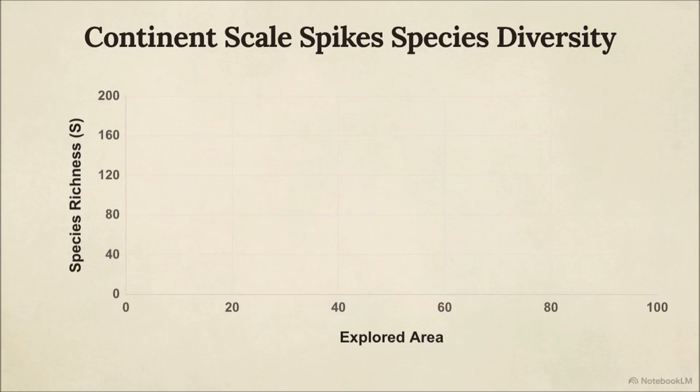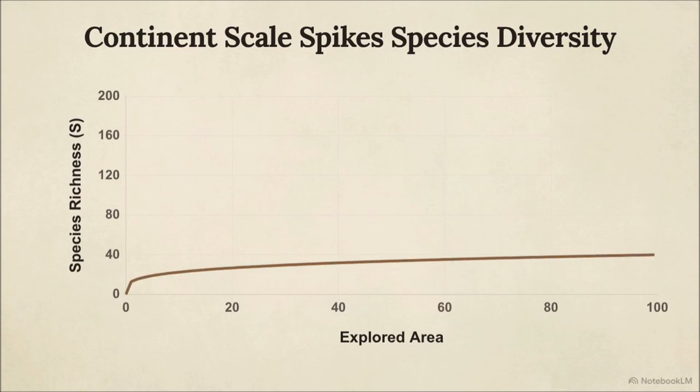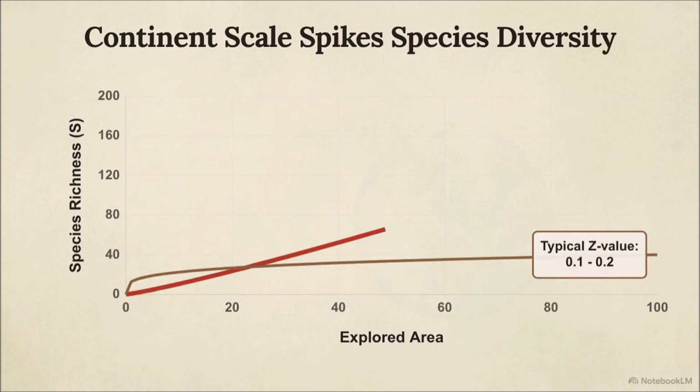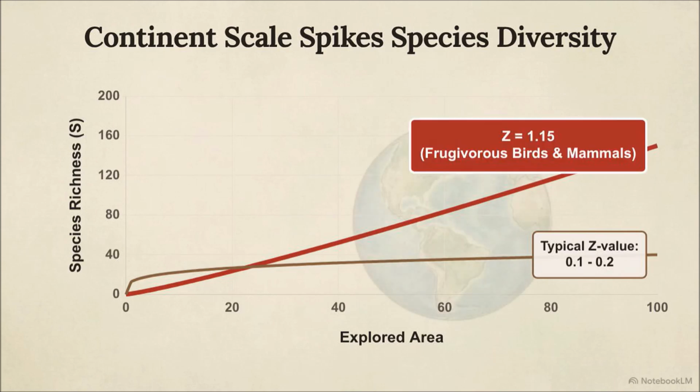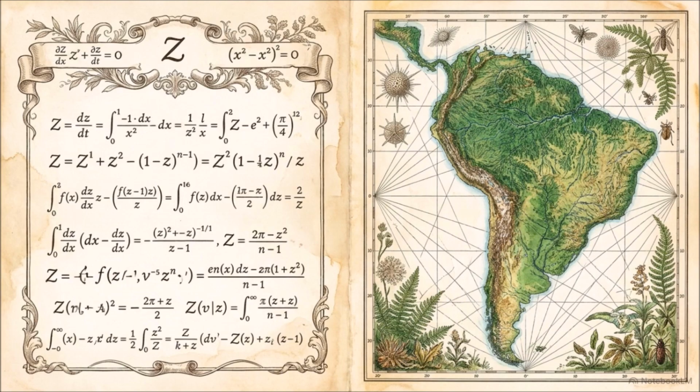This Cartesian graph plots the species-area relationship as a rectangular hyperbola. The z-value slope is typically 0.1 to 0.2, but for entire continents, the slope steepens significantly. For tropical frugivorous birds and mammals, it locks in exactly at 1.15. These z-values serve as strict mathematical parameters. They allow ecologists to accurately predict how rapidly biodiversity scales over massive geographic expanses.